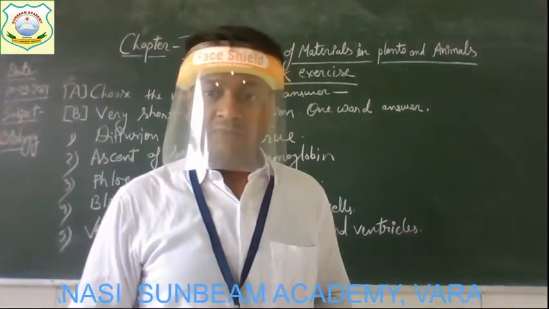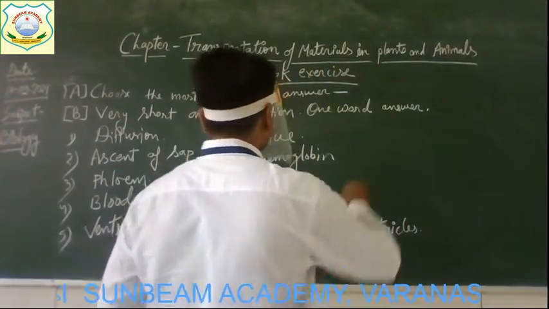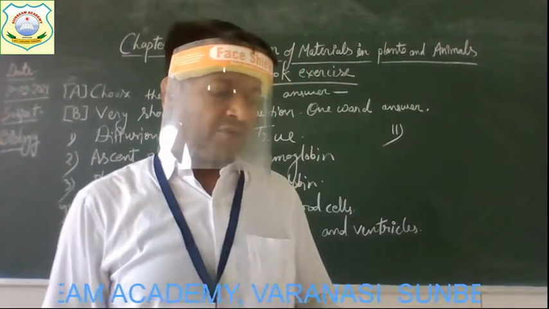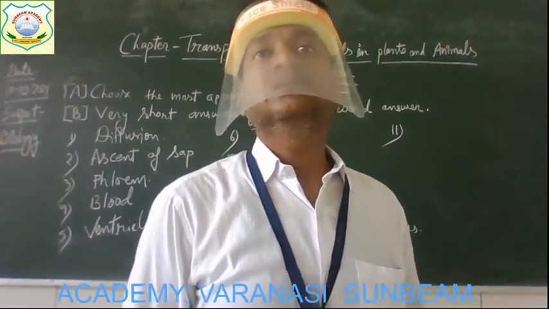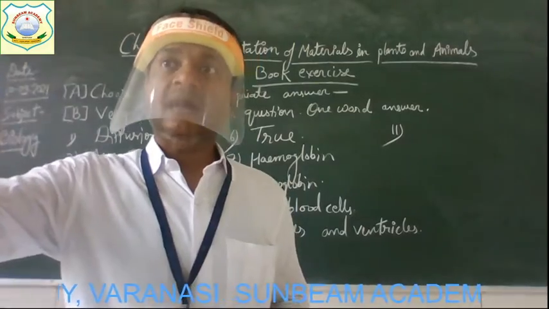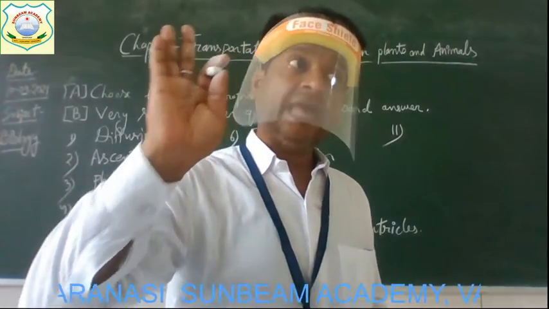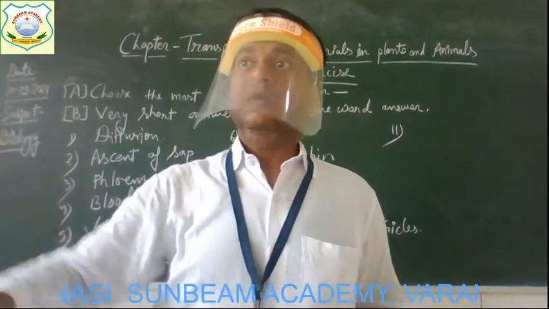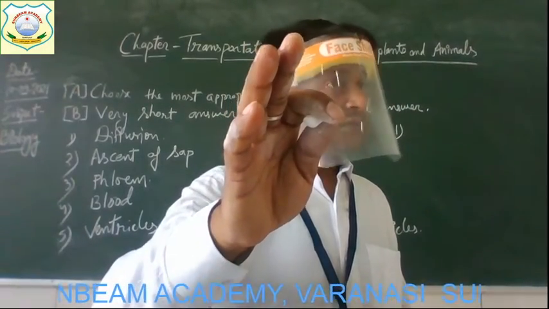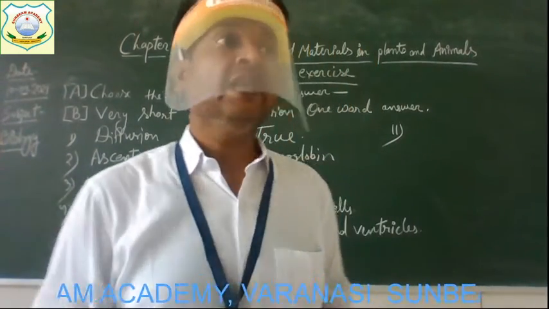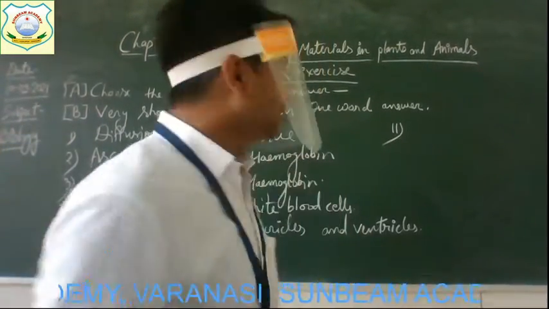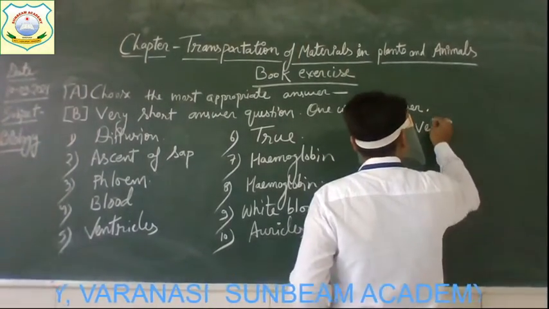Alright? Understood everyone? Now, come to the next question number 11. The question is, name the blood vessel which carries blood towards the heart. Towards the heart, not away from the heart. As we have three kinds of blood vessels, arteries, veins and capillaries, which blood vessel carries the blood towards the heart? Get it? Yes, these vessels are veins. And which vessel carries the blood from the heart? Arteries. So here you have to write the answer: veins.